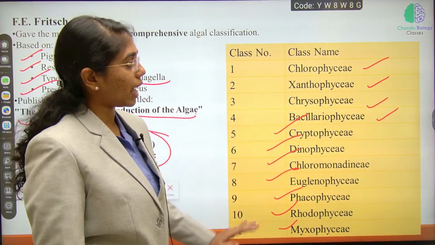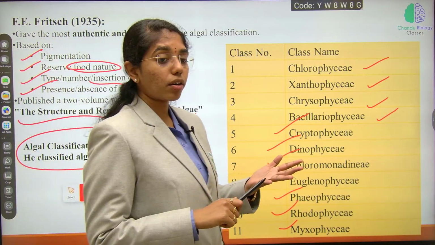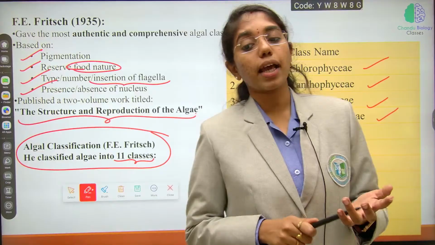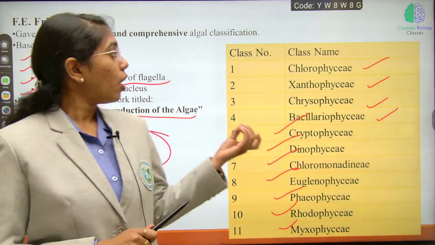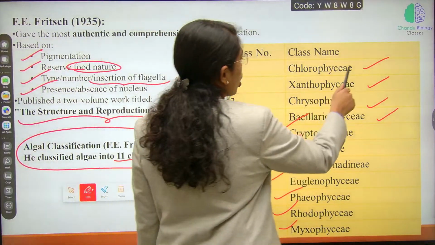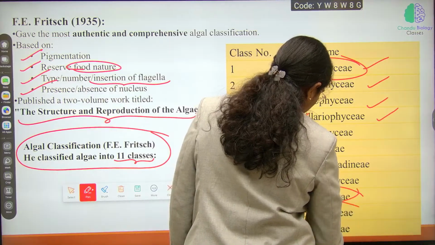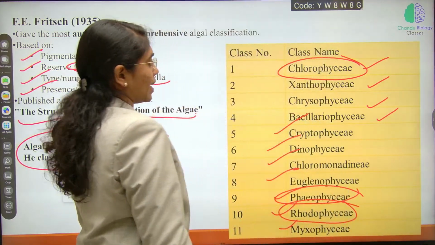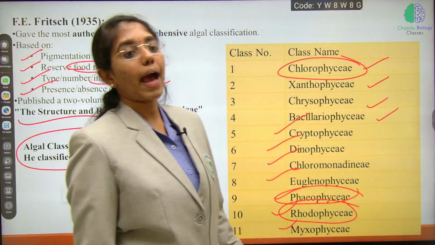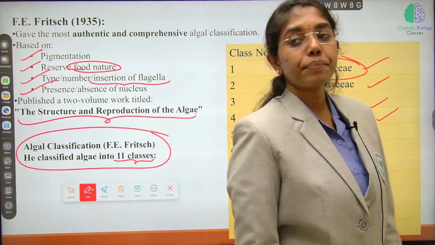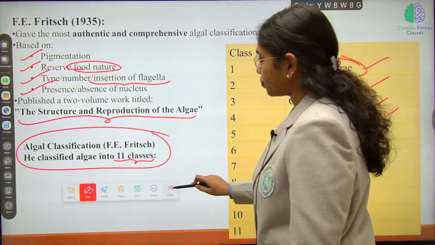These are the 11 classes of algae, of which in detail we have to learn about characteristics, major type studies involved in them, followed by economic importance. Of what algae do we have to learn? Chlorophyceae, Phaeophyceae and Rhodophyceae. Cyanophyceae as well, which is the primitive algae, where we have to address Nostoc, Anabaena and Oscillatoria. These are the major algae that we have to go through.